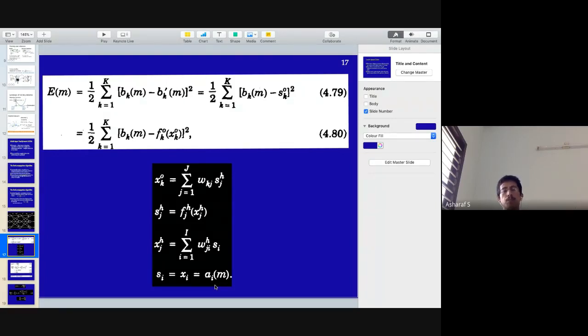We presume that the network doesn't do any transformation at the input, so SI is nothing but XI, which is essentially the input. All right, so that's all there is in this set of equations, and all we are going to do now is dou E by dou WKJ and dou E by dou WJI. If you know how to do this, you know backpropagation.